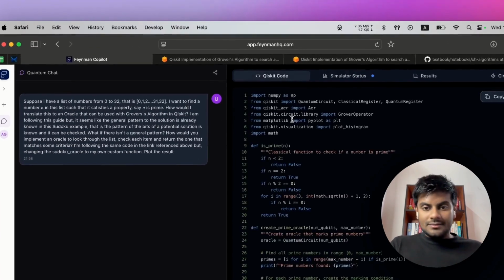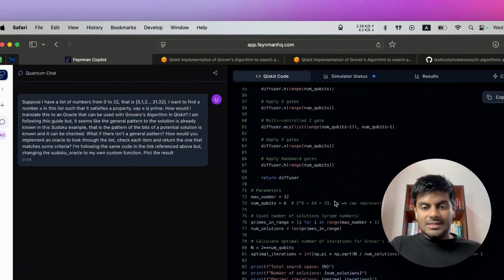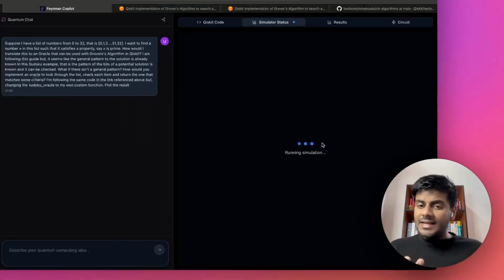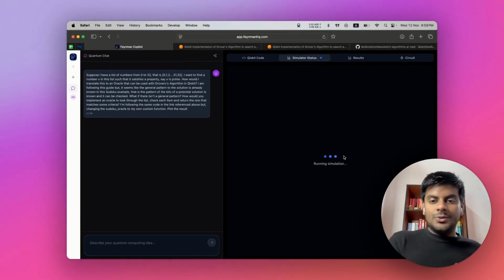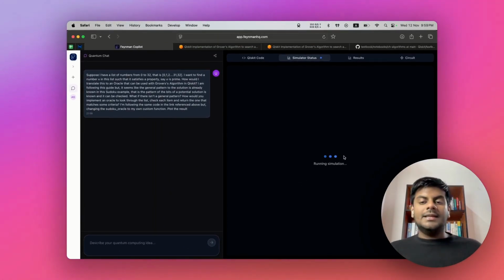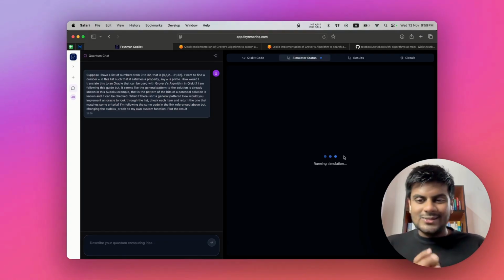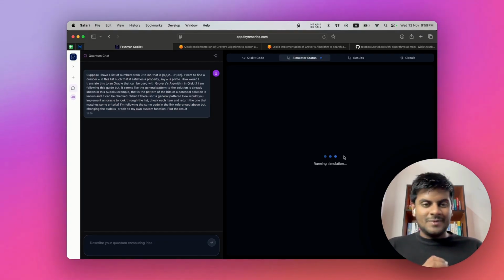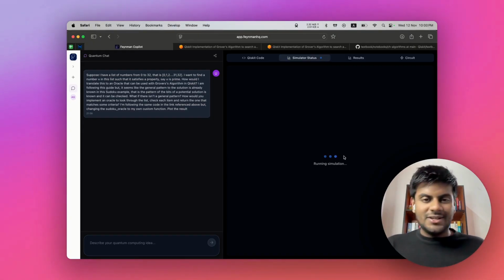Here you go. So here the code was generated, and then the simulation is running. If there are any errors, it will start again to try fixing it. So this will iterate until the right results and the right code are generated, and then finally you can see the results. So let's hang on for a few minutes until the results are generated.